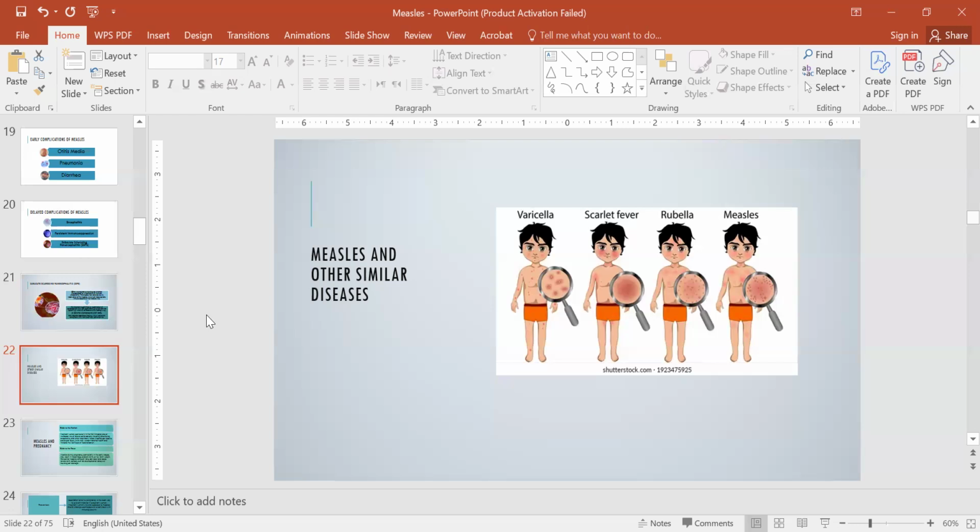This begins on the face and then spreads to the trunk and limbs. And in case of measles, as we have discussed before, the rash is erythematous and it starts behind the ears and then spreads on face, neck, trunk, and extremities.